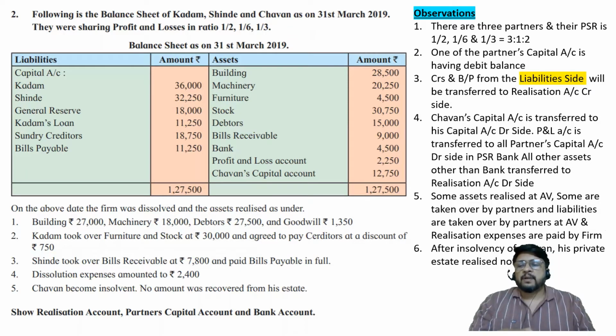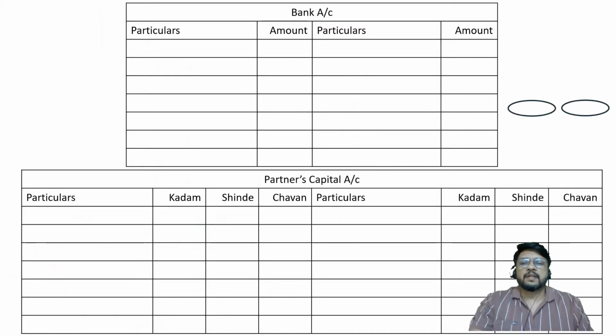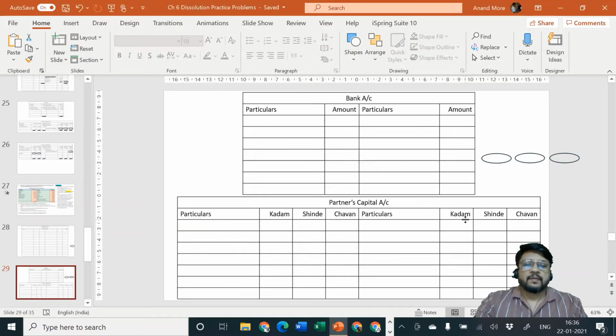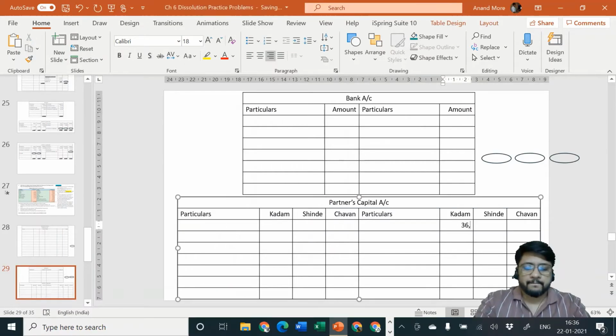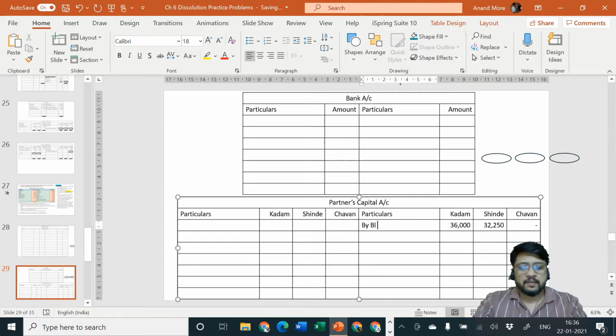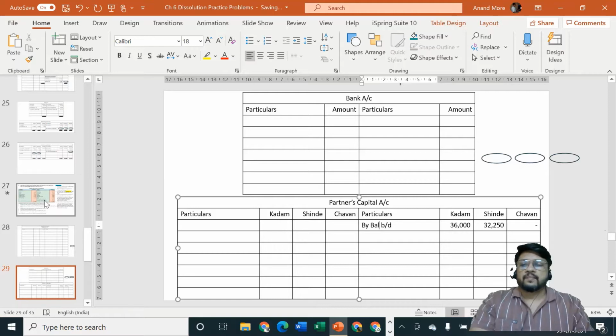Capital of Kadam and Shinde will go to partners capital account credit side, 36,000 and 32,250. Chauhan is not having a credit balance, so I'll write here: by balance carried forward, or here it will be by balance brought down. 36,000 and 32,250.